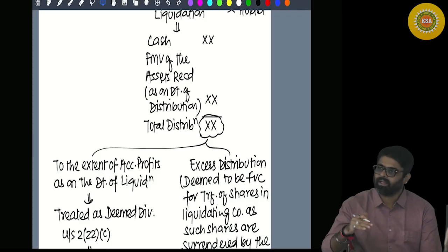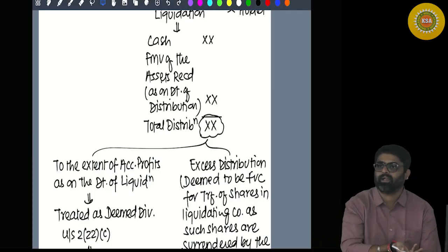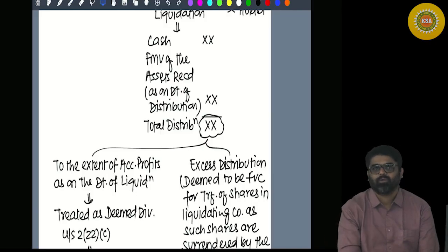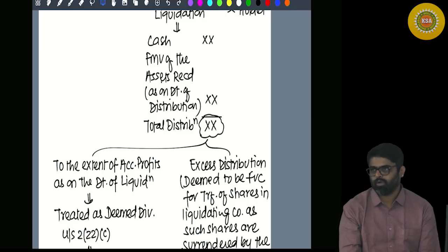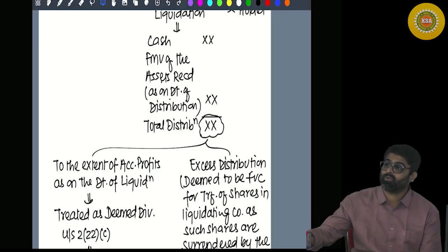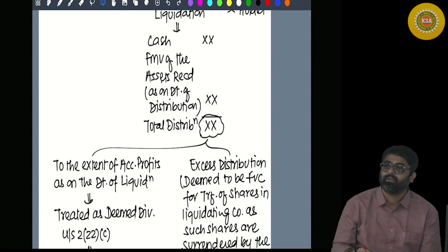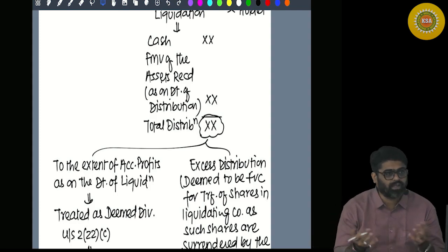Why? Because that 8 lakh is already considered as your income and you have already paid tax on that 8 lakh. So now somebody will say, sir, but I did not do anything to get this asset. I got the asset free of cost. Did you pay anything to the company to get the asset? So actual cost was nil.